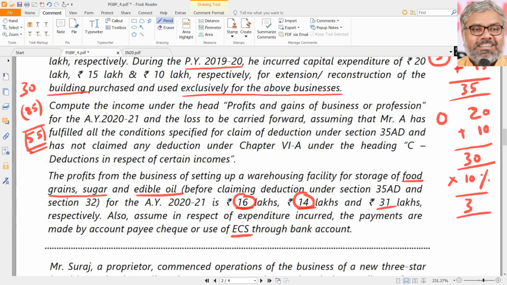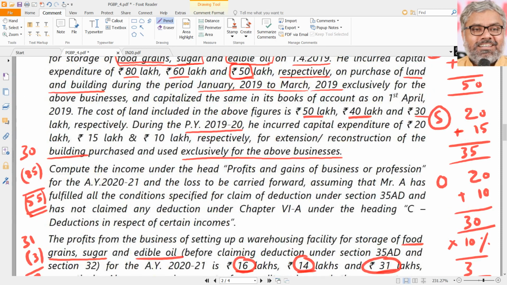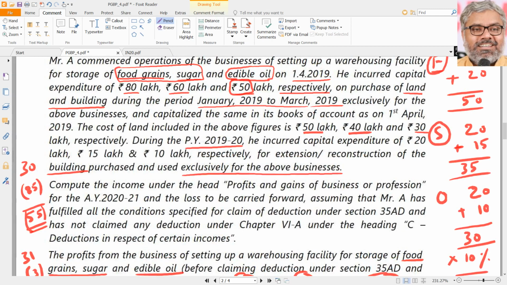Then what was the actual profit before claiming deduction under section 32 from that business? It was 31 lakhs. So how much will be the taxable amount? 31 lakhs profit before depreciation minus 3 lakhs, which means 28 lakhs is going to be the profit from the warehousing facility for storage of edible oil. So far it's okay. But now the question comes, can this 55 and 28 be set off? Of course we'll see that later, but because the topic has come, now itself we can remember, we know the new provision now. No, they cannot be set off.